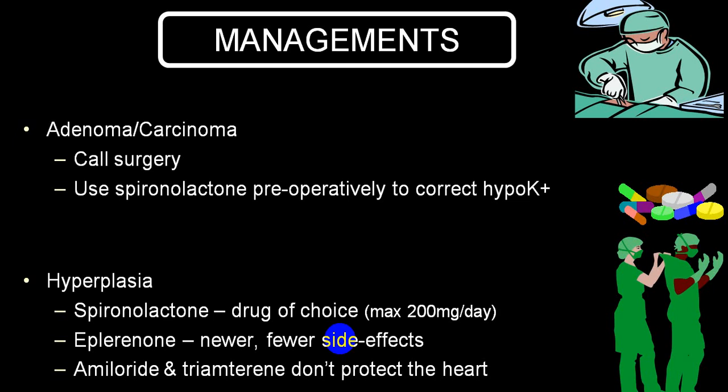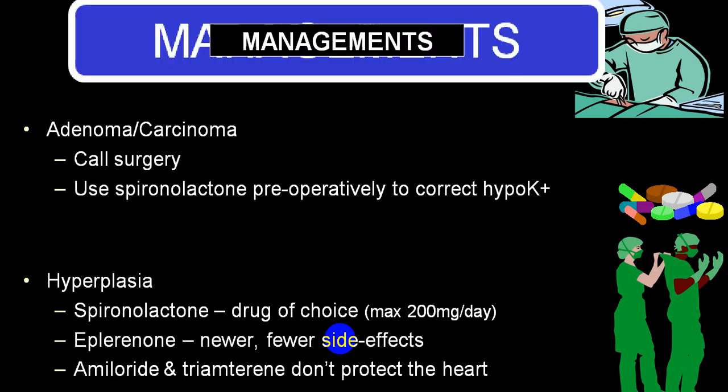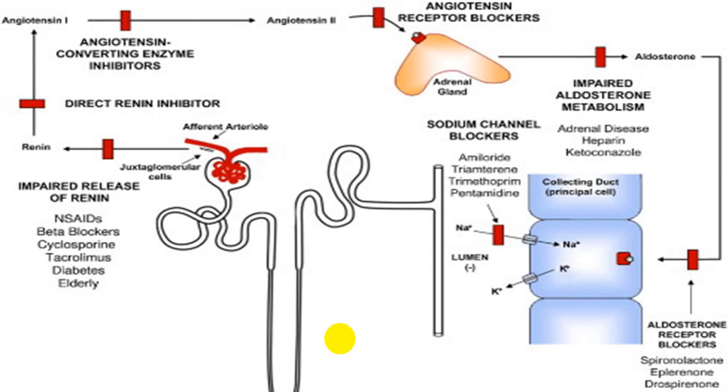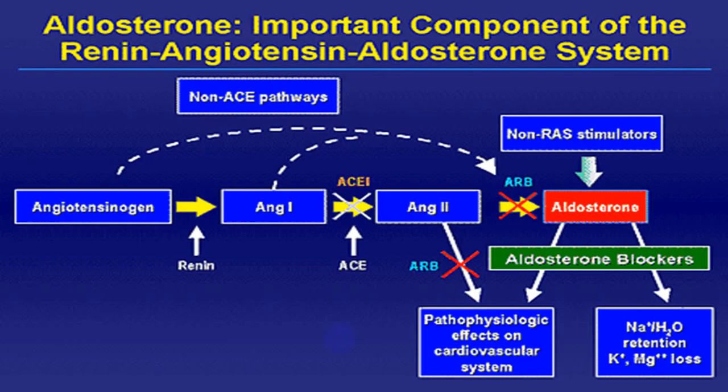We have already told you that in adenoma, surgery is another way of treatment. In case of carcinoma, along with surgery, radiotherapy and chemotherapy may be of some help. So medical therapy, surgical therapy will be of use in a case of primary adrenal tumors.